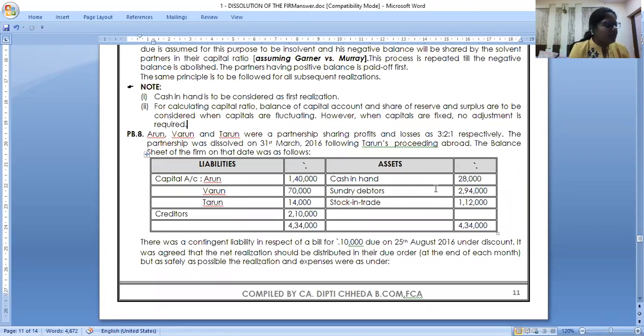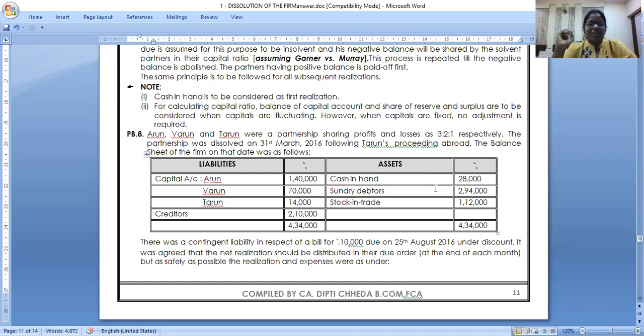Give the heading in your notebook. Relative capital surplus method. And in that, put a dash and write down piecemeal distribution.